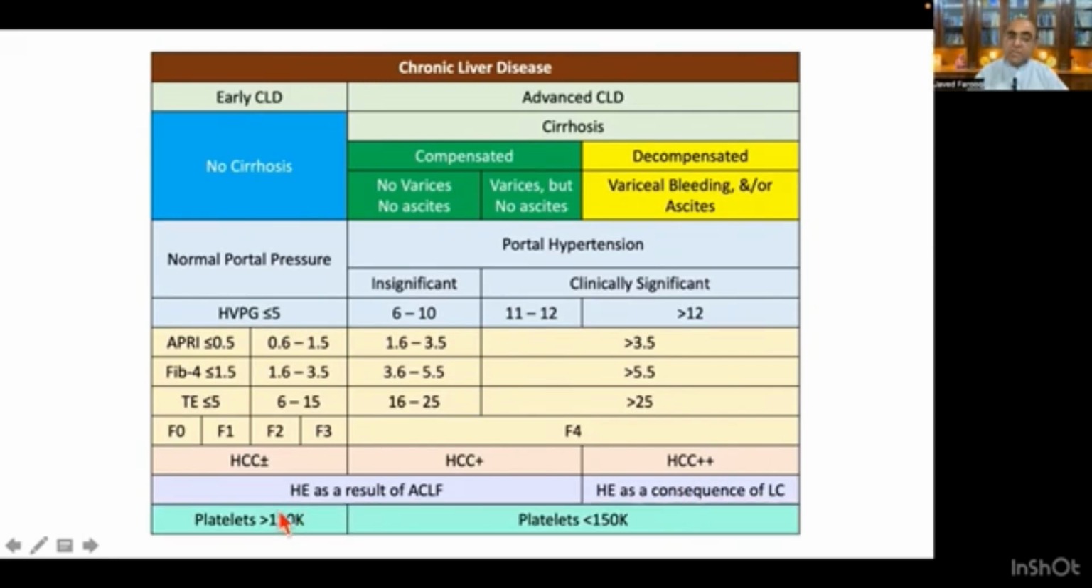Another good parameter is the platelet count. When the platelet count is more than 150,000, probably your patient lies in this group. When it is less than 150,000, then the patient has cirrhosis of the liver.